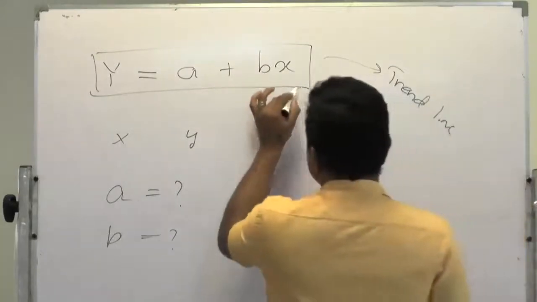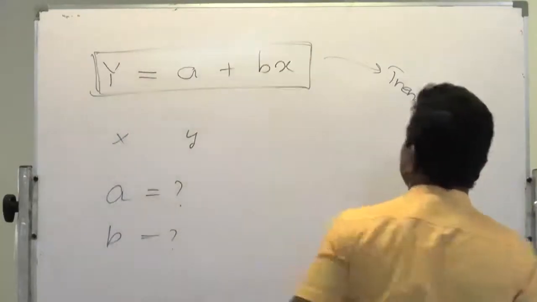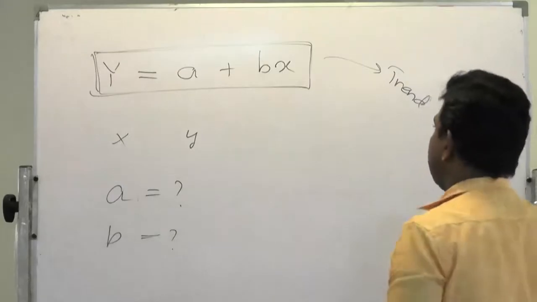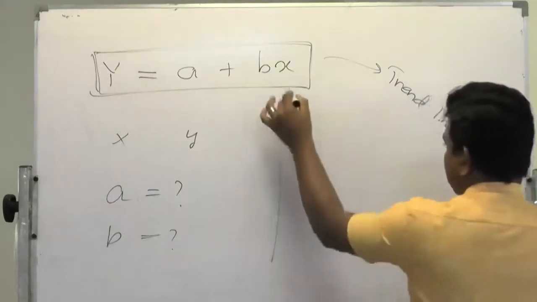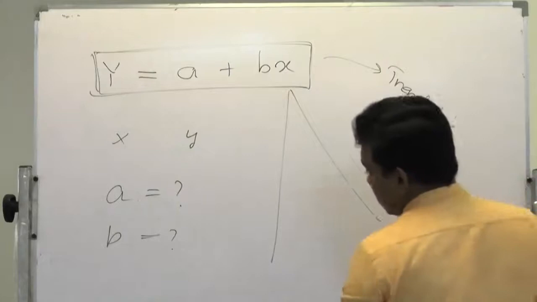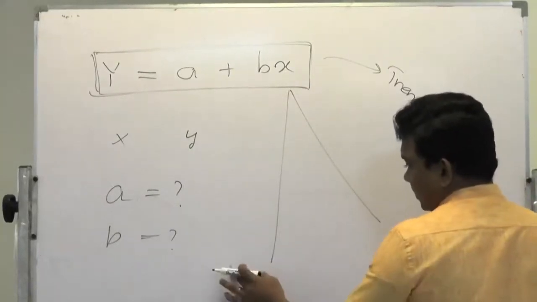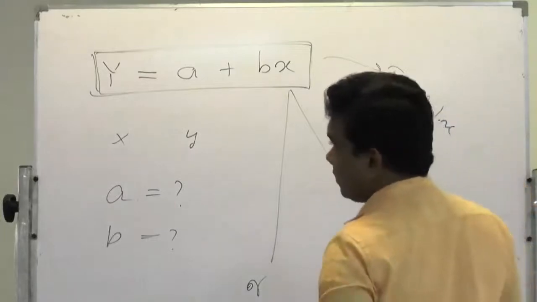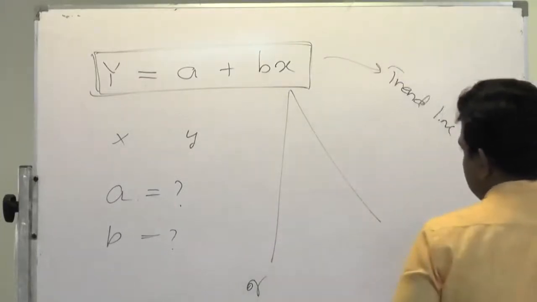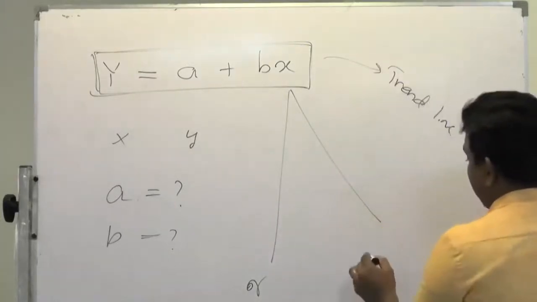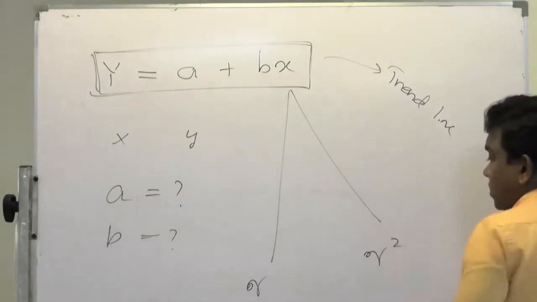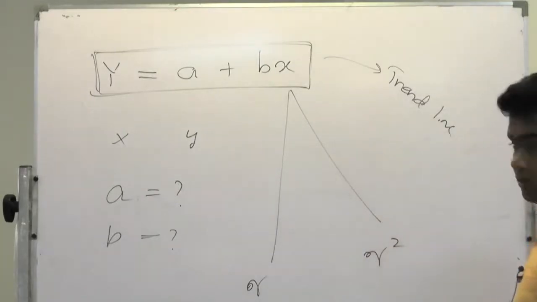Then from this formula, the simple regression formula or the trend line, we calculated many measures. One is the correlation coefficient, R, right. As well as that, we have calculated R squared, the coefficient of determination, right.